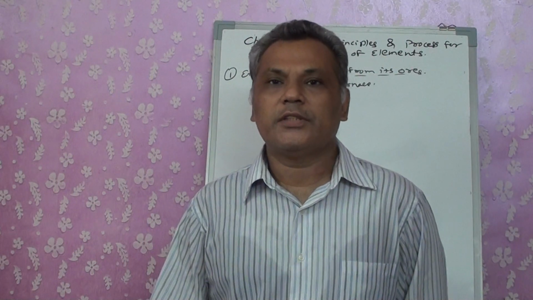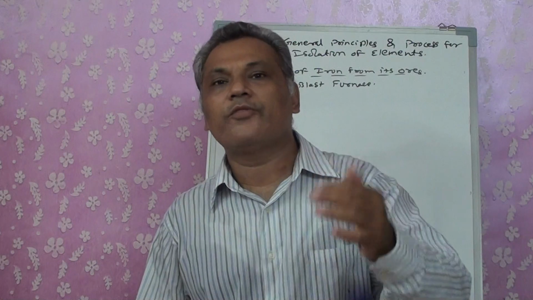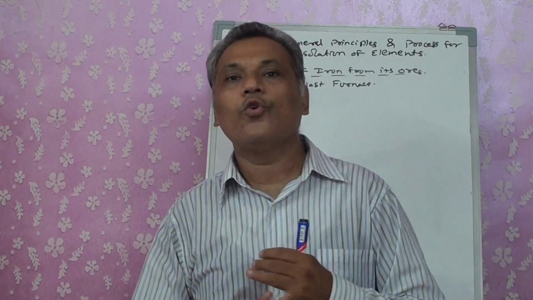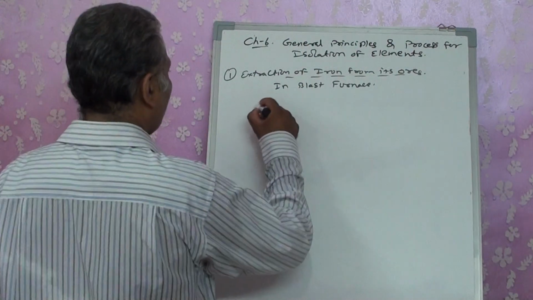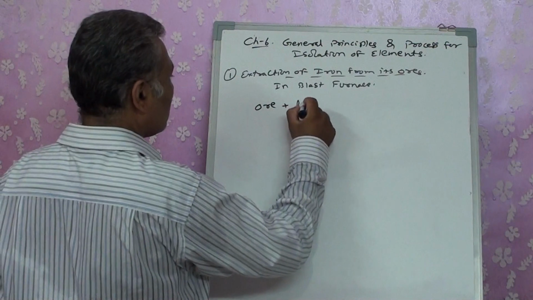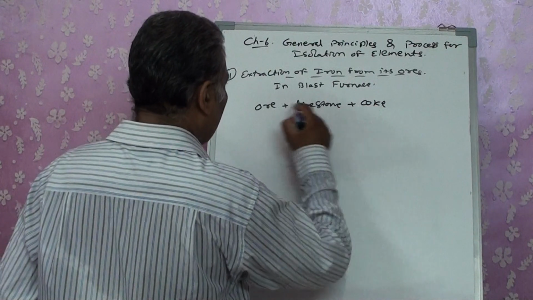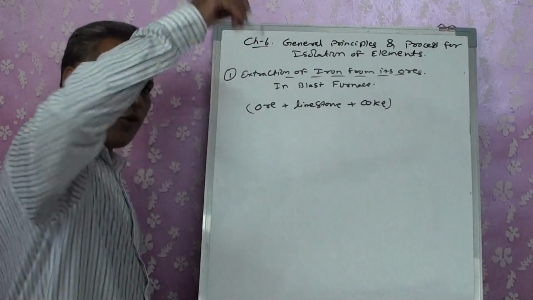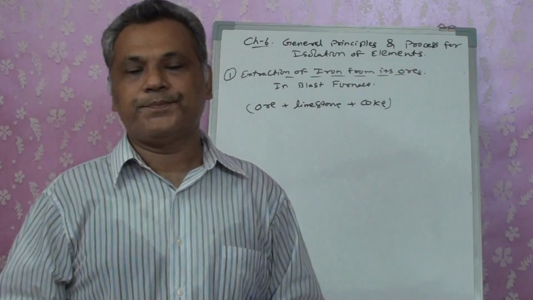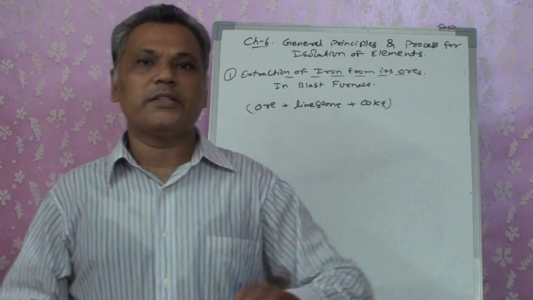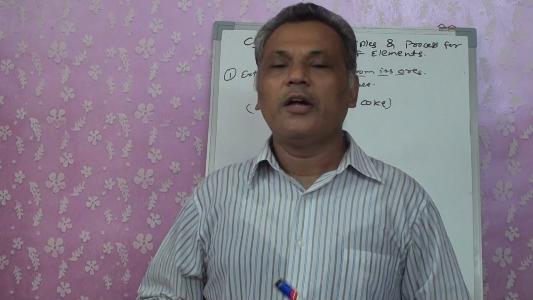And in this case, what is done? How is this particular furnace running? From the top, the ore mixed with limestone and coke. Ore, limestone, coke, a mixture is allowed to be dropped from the top of the furnace. Now, as I already told you, this furnace is not a small furnace, it's a very tall building, you can say of 5, 7 floors.